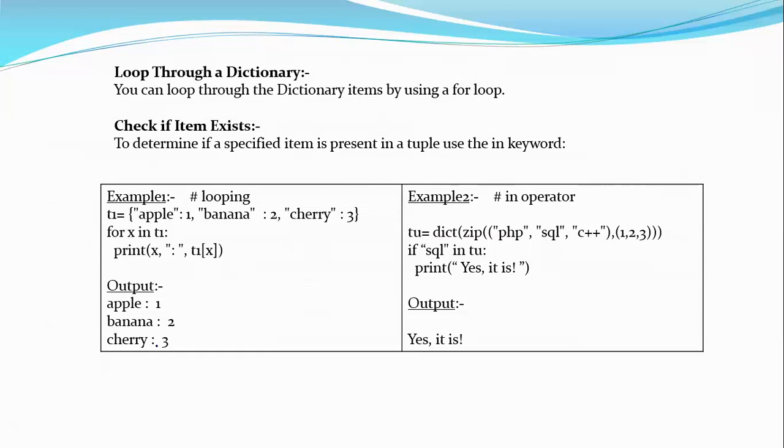Now I'm asking if sql in tu, whether the dictionary has an item with the key sql. It says yes, the data item is present, and its value is 2. So these are the ways in which I can loop into the dictionary, or use the membership operator to find whether a particular element is present or not.